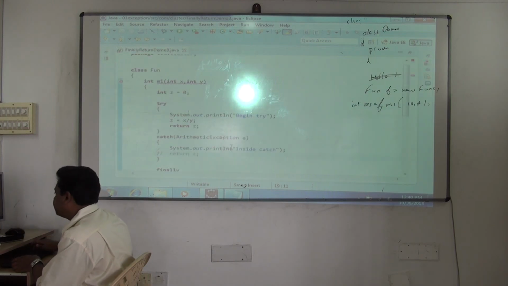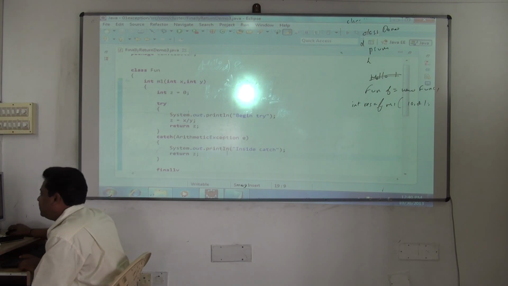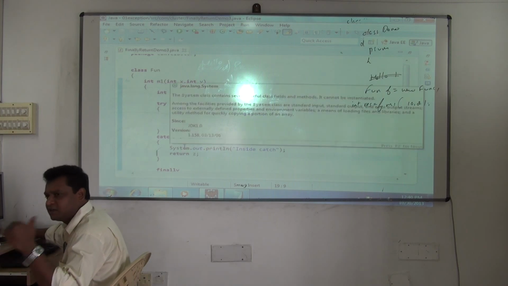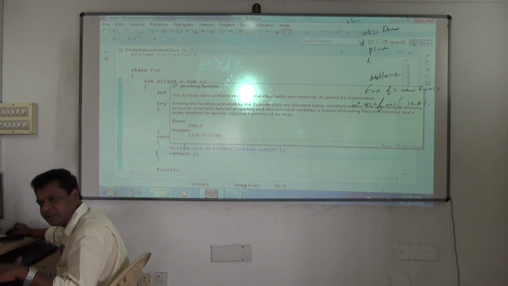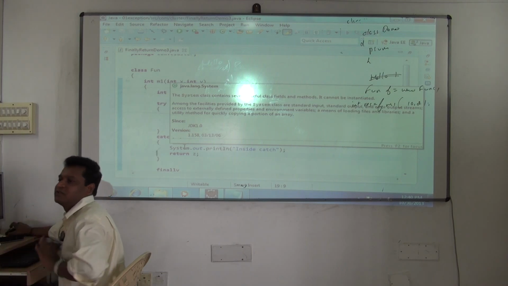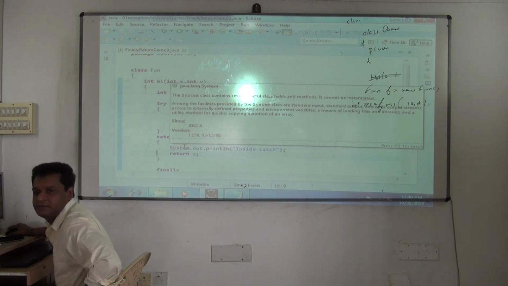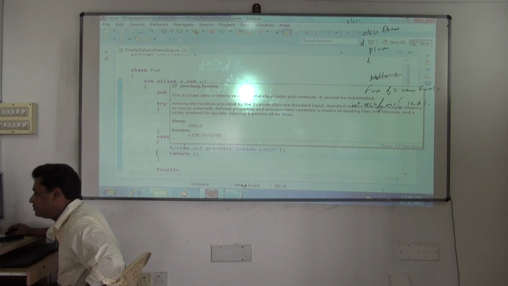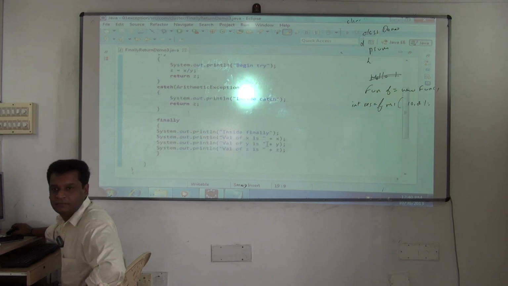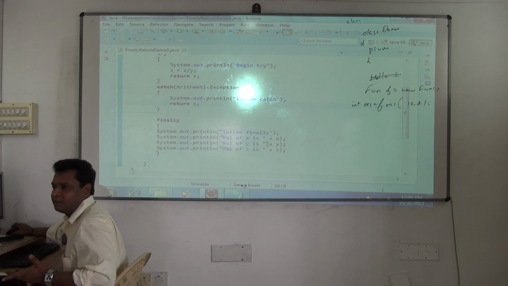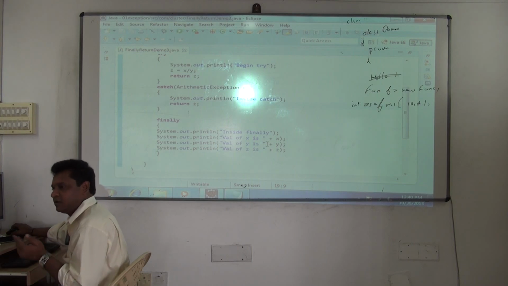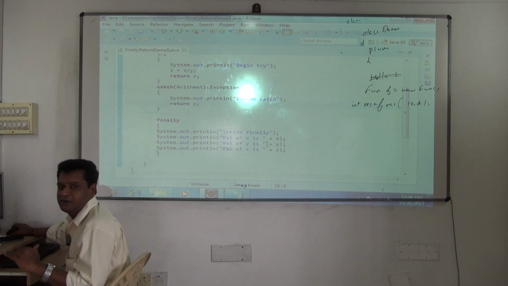So I'm returning it. But once I return in either try or catch, if an exception occurs also it will return. If it doesn't occur also it will return. But I want to execute some statements now. So what should I do? Use finally. Yes or no? So what a easy approach you're getting. Whether an exception occurs or not, you want to execute. Whether a return keyword is there or not, you want to execute.